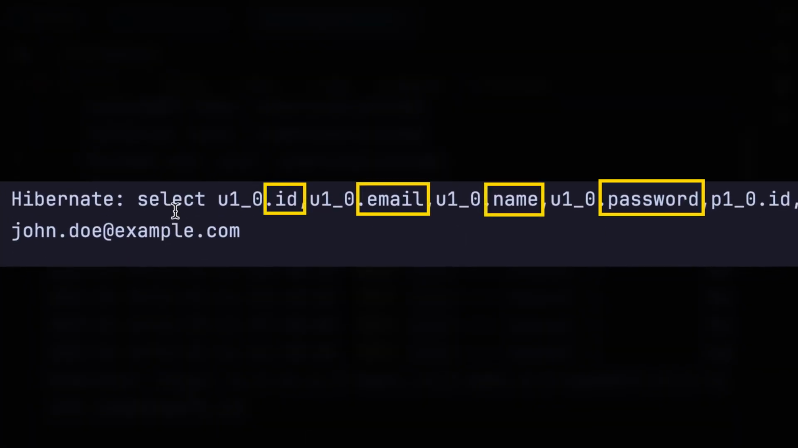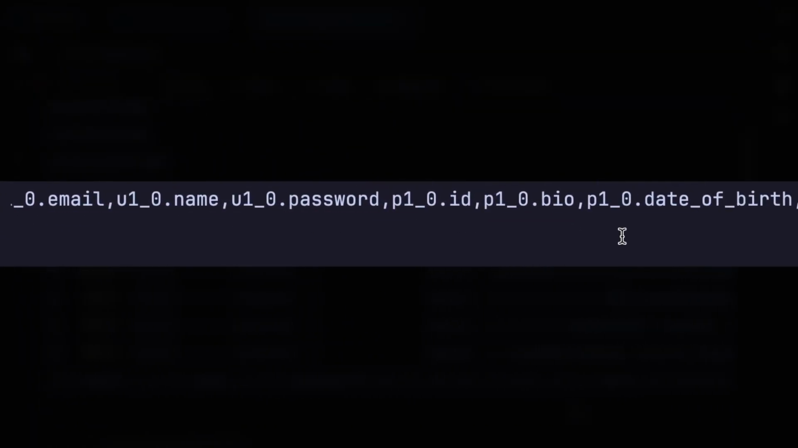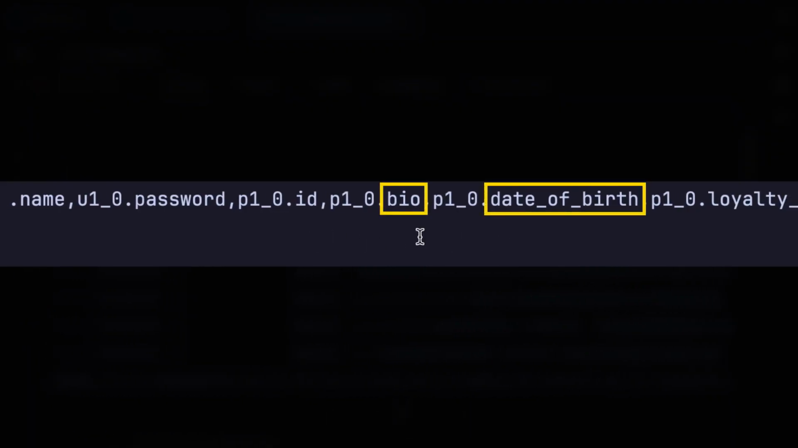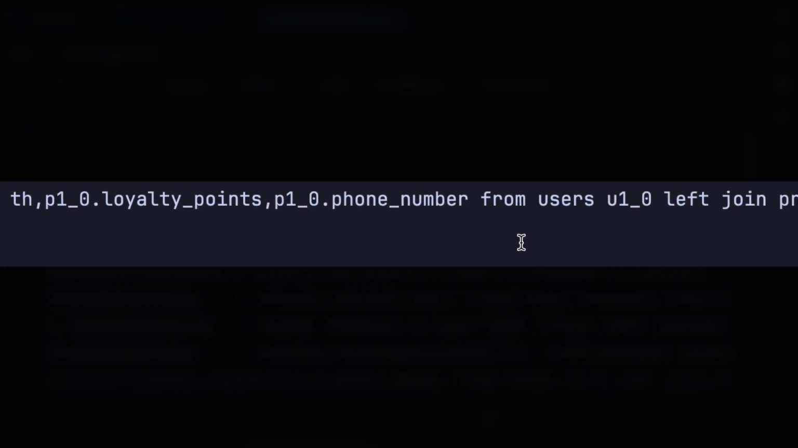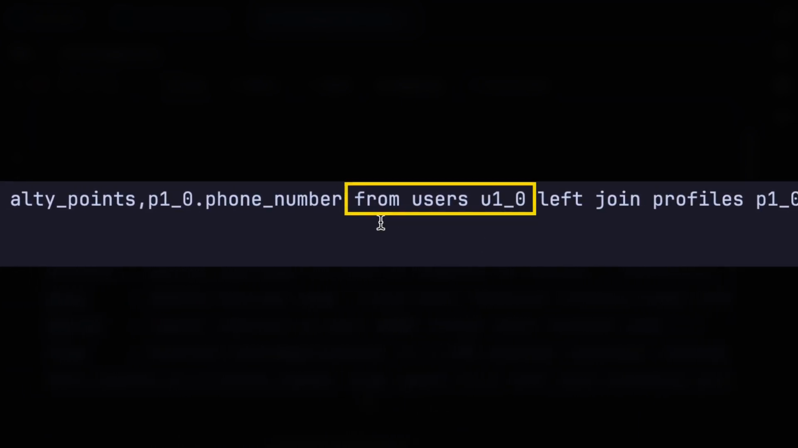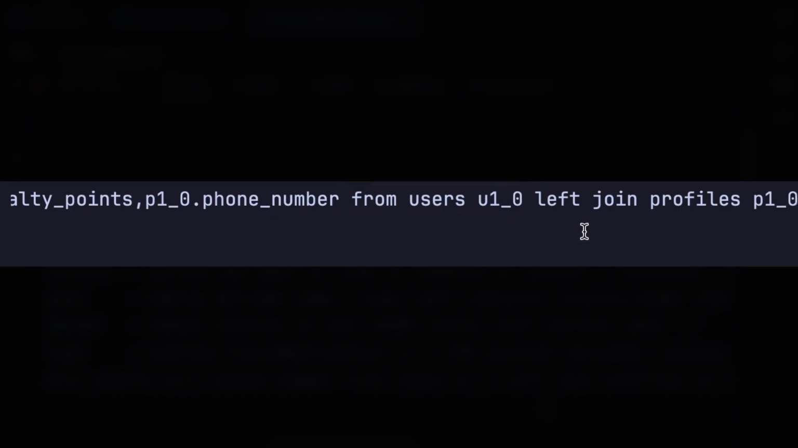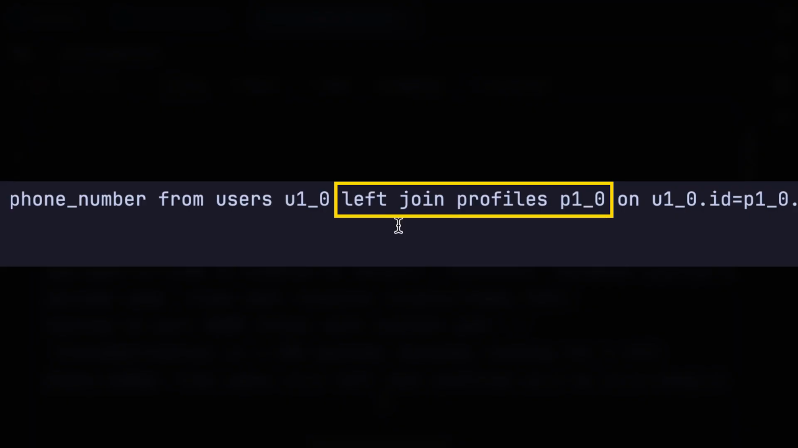All right, look, we are selecting all these columns from the user table and a bunch more columns from the profiles table. And by the way, these P1s and U1s are aliases. So over here, when we are selecting data from the users table, we have an alias for this table called U1_0. And similarly, after we do a join to the profiles table, we have an alias P1_0 for the profiles table. So this is eager loading in action.